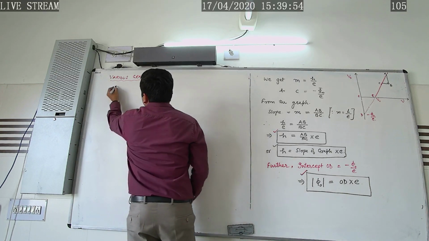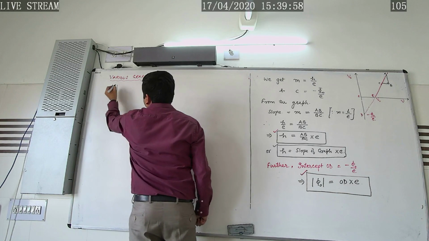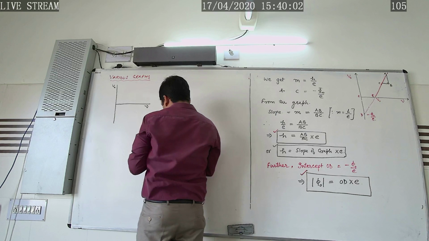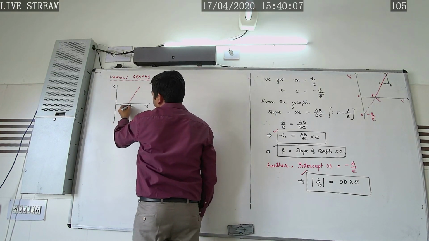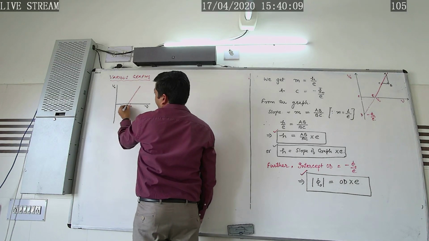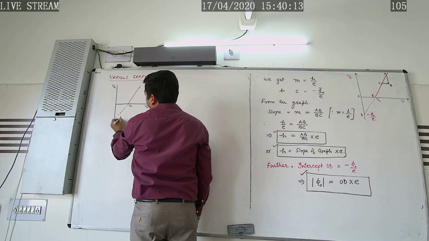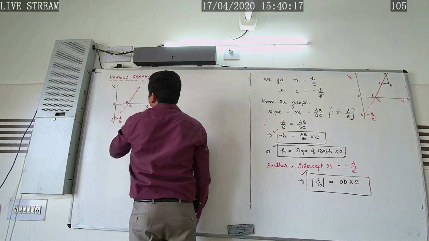The first graph we have studied is between stopping potential versus frequency. Here it is intersecting, so this intercept is called threshold frequency and this intercept is called minus phi naught by E, that is OD and OE.